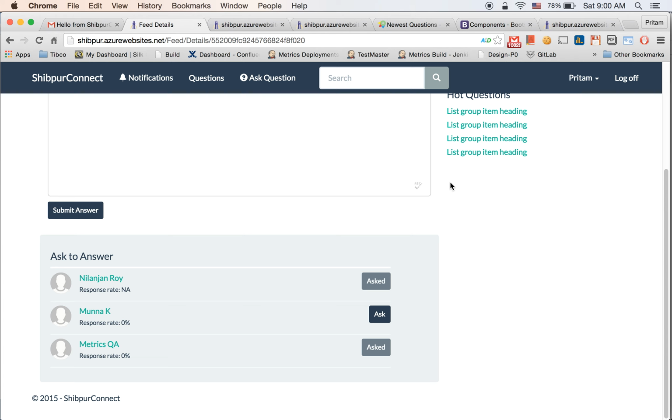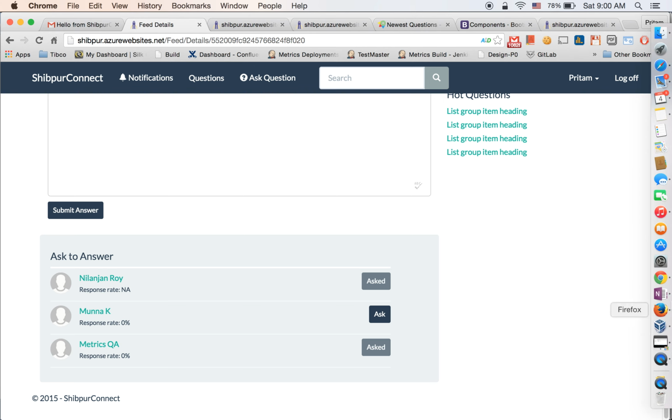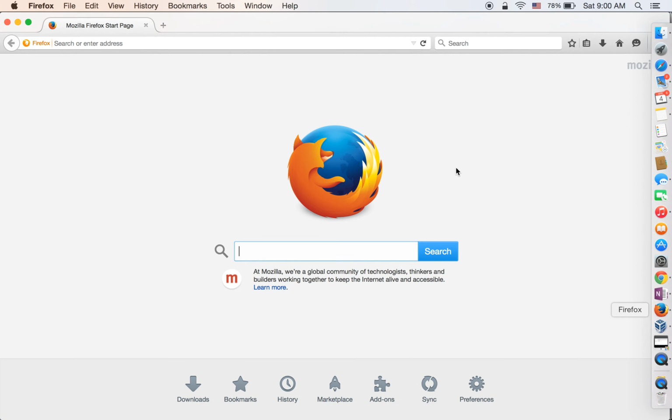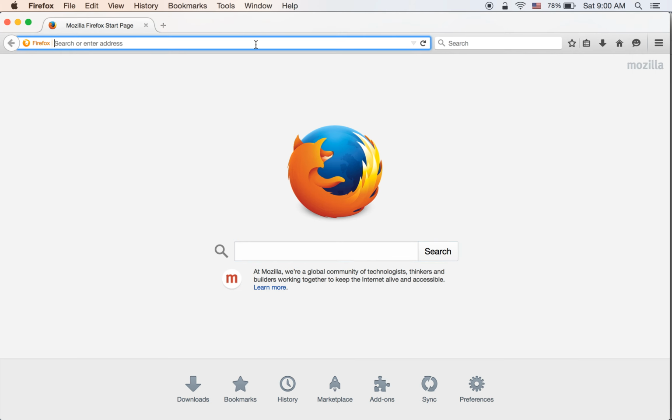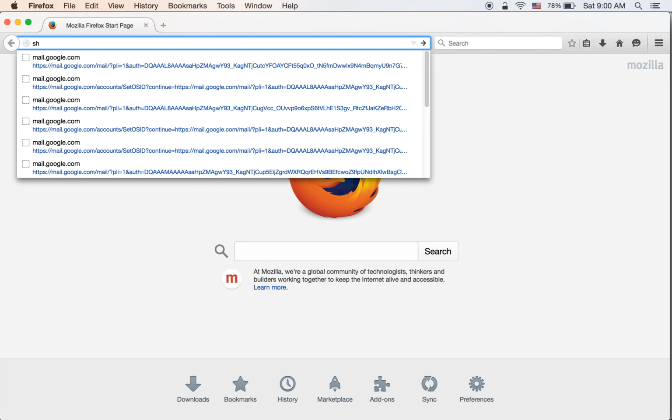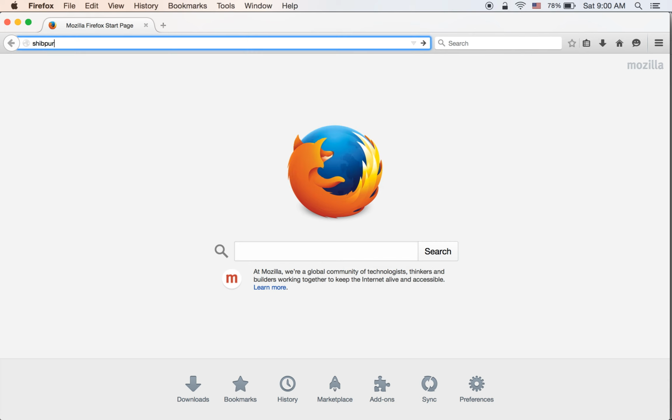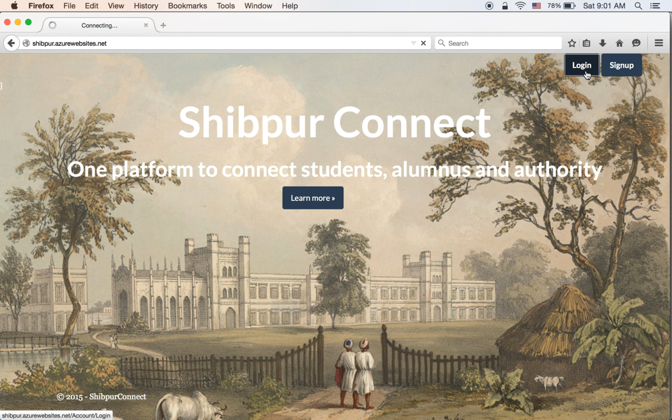Okay, so let's see what will happen. I have created this user, so I can log in, and we'll see what will happen if I log in as this Matrix QA user. Okay, so I'm opening another browser here. Okay, login.